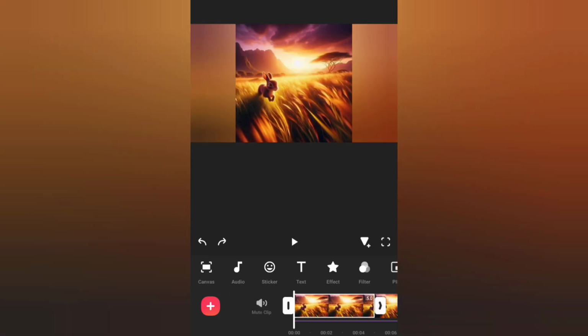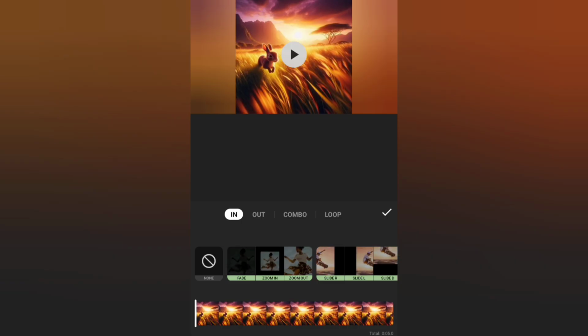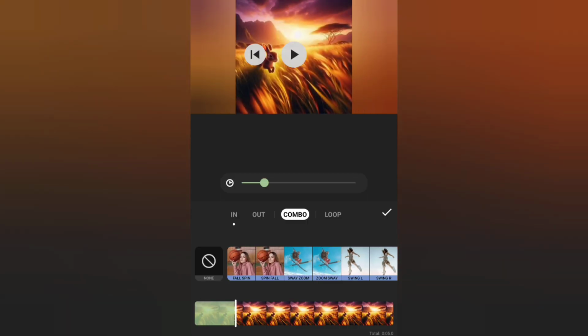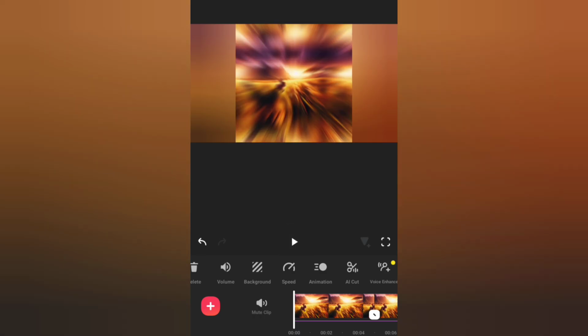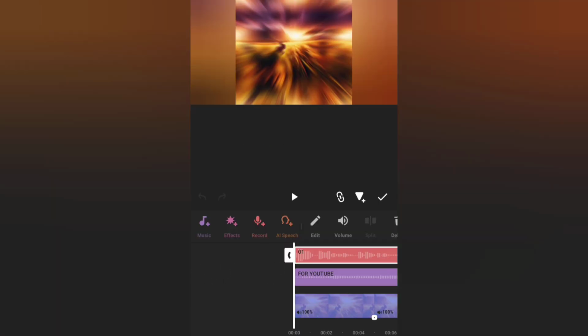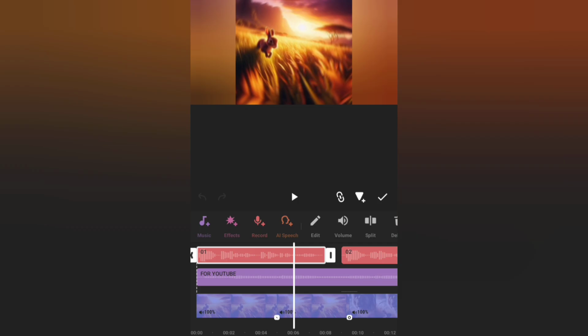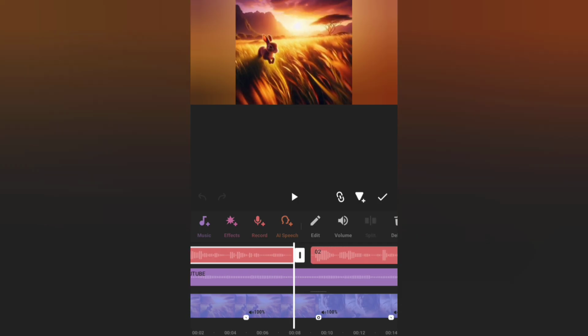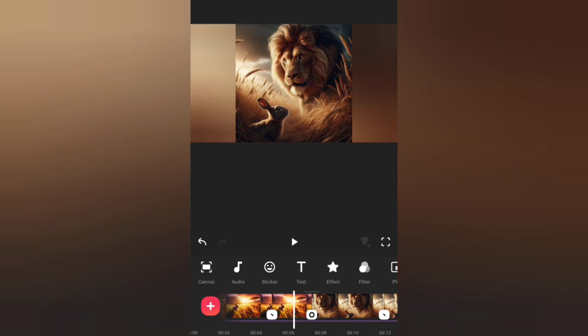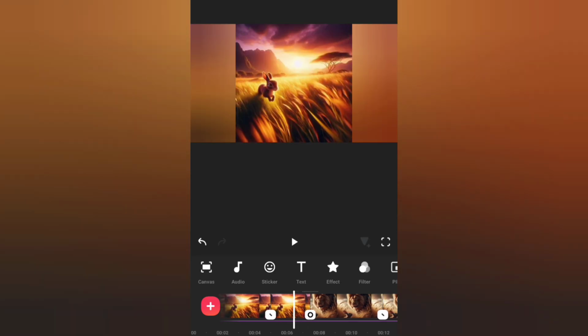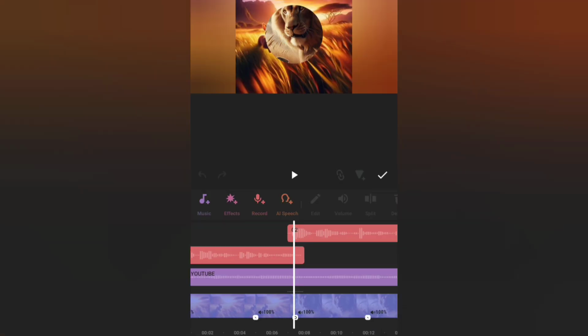So I can still decide to put the animation on these ones. You see, I did not put before, so I can decide to put any animation for these new ones I just inserted. So these are my voiceover. This voiceover is for the first scene, so this is where it stopped. So I can just remove that, so that it will be showing only where it stopped. So I can just decide to cut that off.